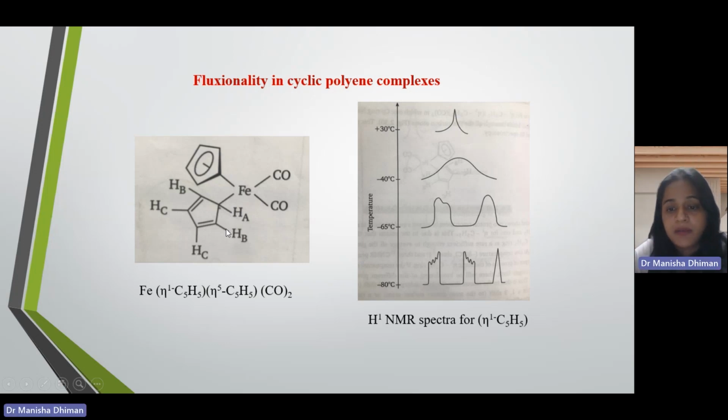and eta 1. But at the higher temperature limits, these peaks start to coalesce, and if you further increase the temperature, the movement between the positions becomes so strong that you cannot tell by NMR spectroscopy which hydrogen atom is there, HA, HP or HC. So you get a single peak at higher temperature, but at the lower temperature you get 3 peaks due to different cyclopentadienes.